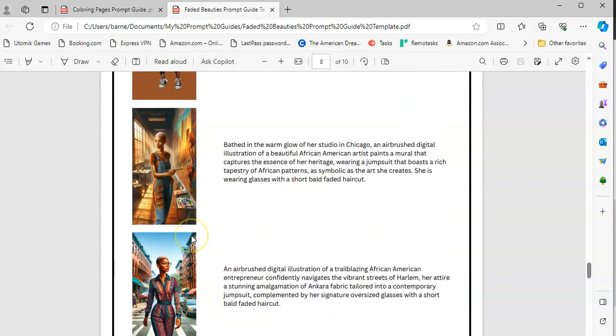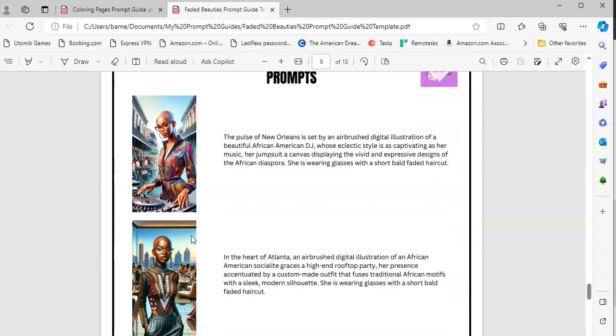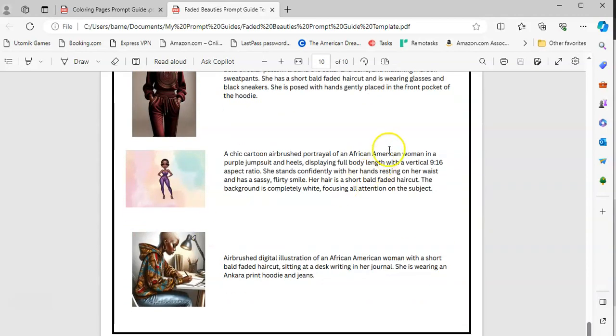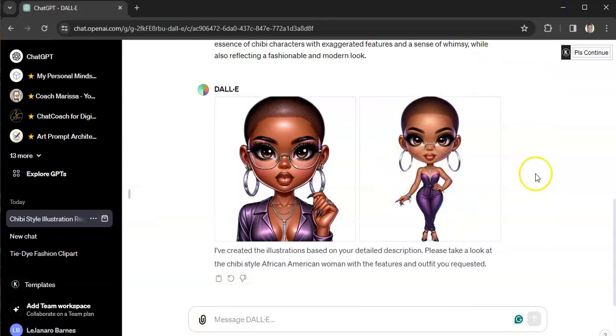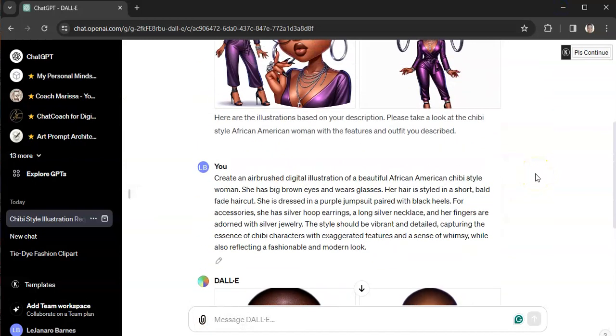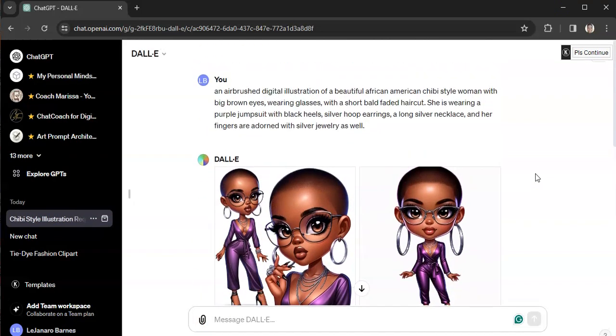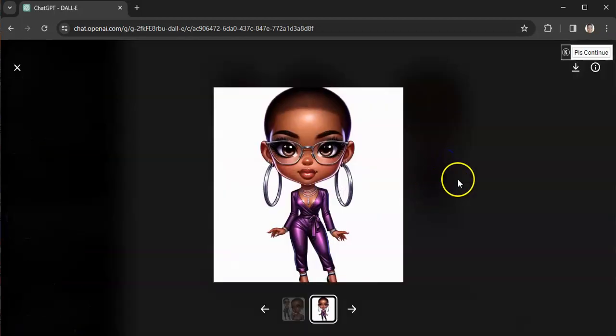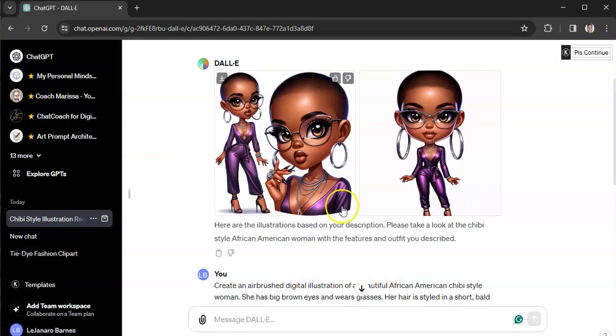So you can see the different images of examples that you could get using the prompt guide. Now, disclaimer, I'm in no way trying to sell you my prompt guides, but just letting you know, I buy prompt guides off of Etsy, and I have a Creative Fabrica subscription. There are prompt guides on Creative Fabrica. I would use those prompt guides to help me figure out how I wanted to craft my prompts and the images that I wanted to see.